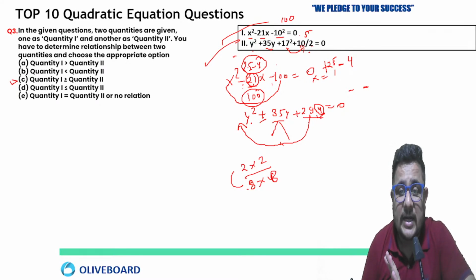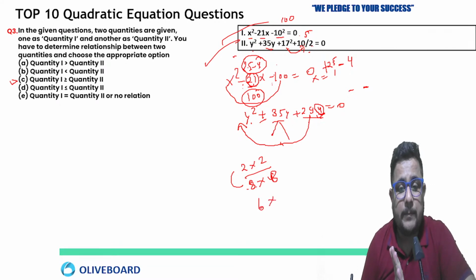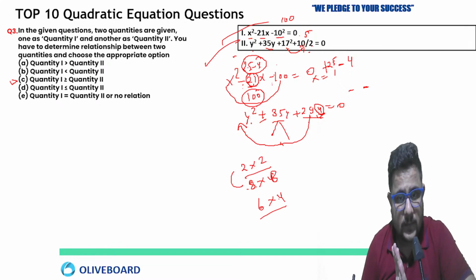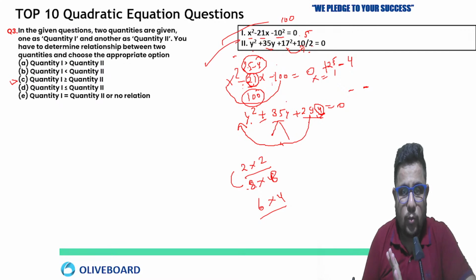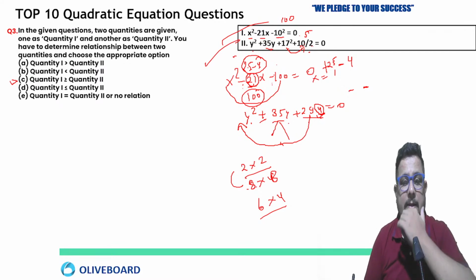So unit digit you will get 4. We are looking for 4 here. So 8 multiplied by 8, if we are multiplying we will get 4. 6 multiplied by 4 always gives you 4. So by this you can decide the difference actually. So what are the factors possible here? Tell me.